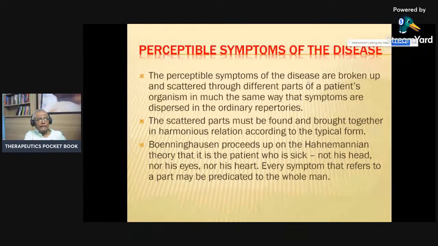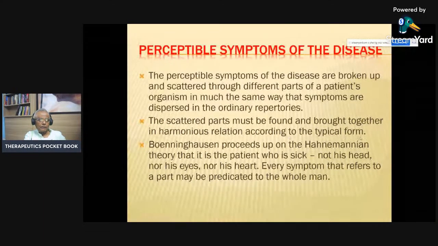Now, in this repertory, you will find that one symptom which has a location has been placed in the location chapter. The sensation is placed in the sensation chapter, and modalities like aggravations and ameliorations in another chapter. To complete the symptom, you have to look into the location part, modality part, and sensation part, and this way it can be utilized. It is like a formula that you can utilize for other symptoms also. The scattered parts must be found and brought together in harmonious relation according to a typical form.